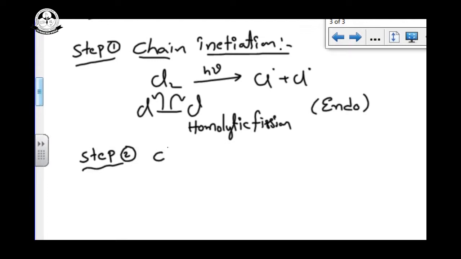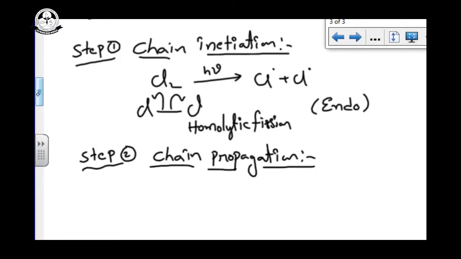Now step number two, chain propagation. Propagation means we continue the chain reaction. I add the Cl free radical to methane: one hydrogen reacts with chlorine to form HCl plus a methyl free radical.